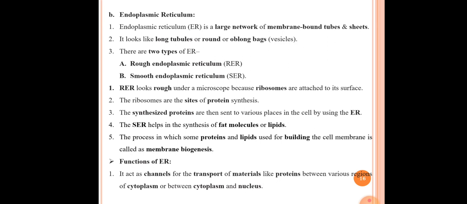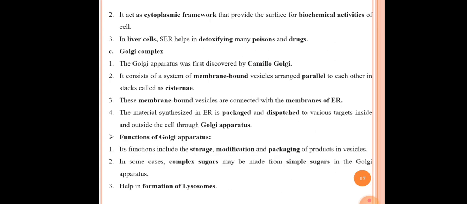Our next point is the functions of the endoplasmic reticulum. The first function is that it acts as a channel for the transport of materials like proteins between the various regions of the cytoplasm or between the cytoplasm and nucleus. So the endoplasmic reticulum acts as a channel for the transportation of various materials like proteins between the various regions of the cytoplasm and between the cytoplasm and nucleus.